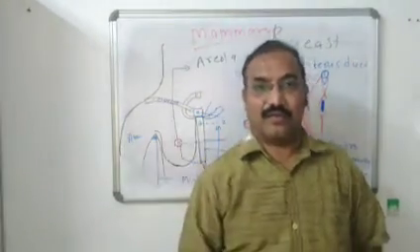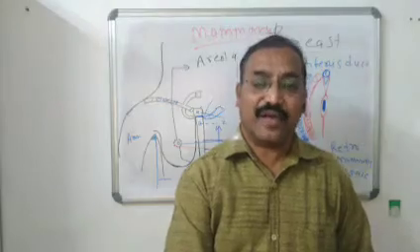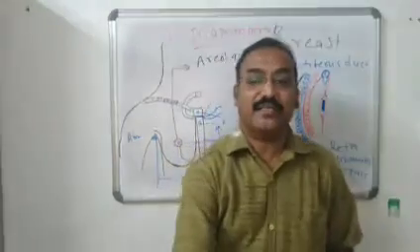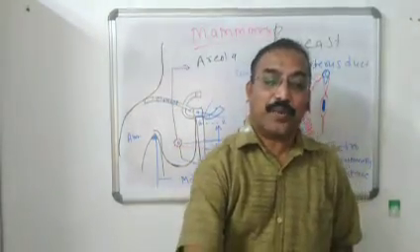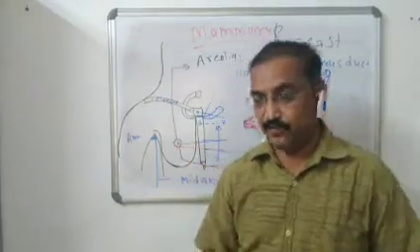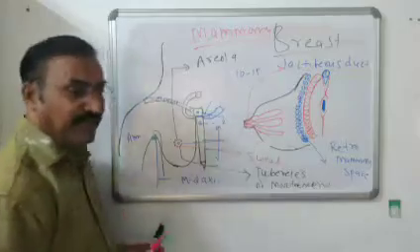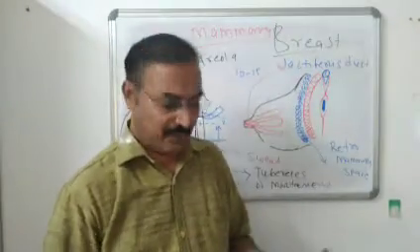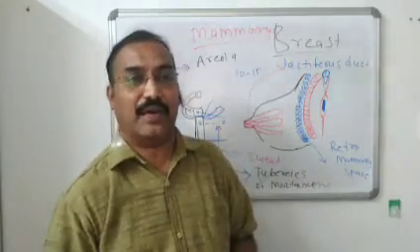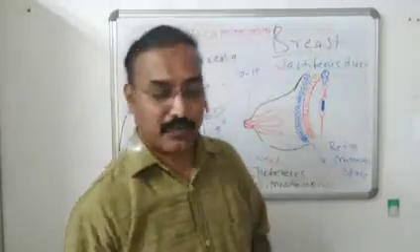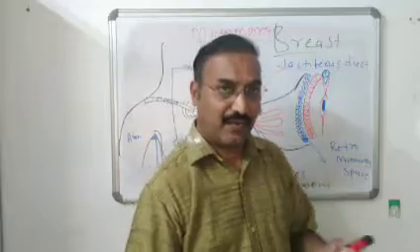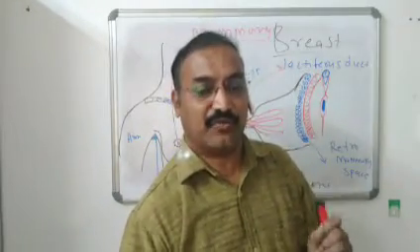Now, during the next stage, these sweat glands secrete oil, an oily secretion. What does it do? This oily secretion lubricates and prevents cracking of the skin as well as the nipple during lactation. So that is again important. The sweat glands secrete oil, that is, sebum, and this sebum prevents cracking of the nipple as well as the areola during lactation. Another important thing regarding the areola: it is devoid of fat and hairs. There is absence of fat as well as absence of hair.